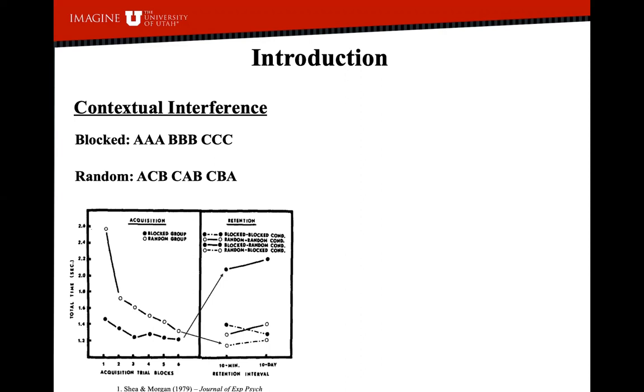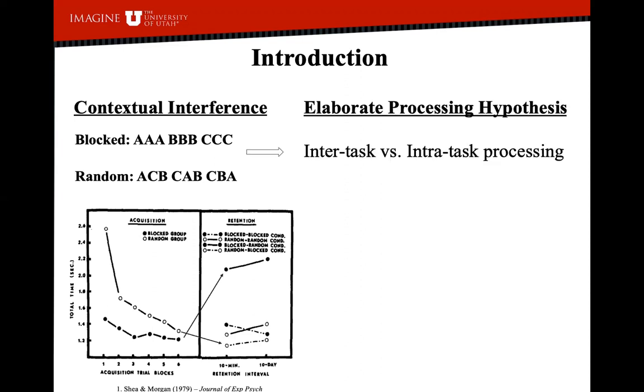Essentially, practicing under randomized conditions is believed to induce better long-term learning of a skill at the cost of short-term performance. The elaborate processing hypothesis has been offered as an explanation of the CI effect. It proposes that block learners are only exposed to intra-task processing during skill acquisition, meaning they only process and learn the constraints of one task variation at a time.